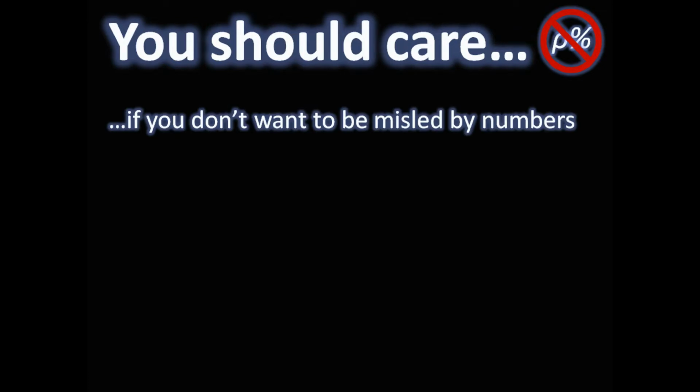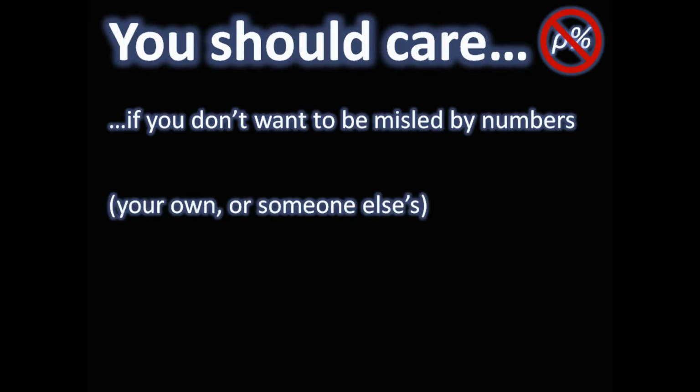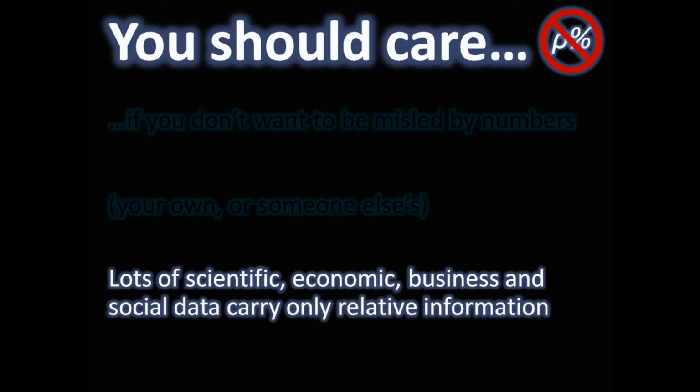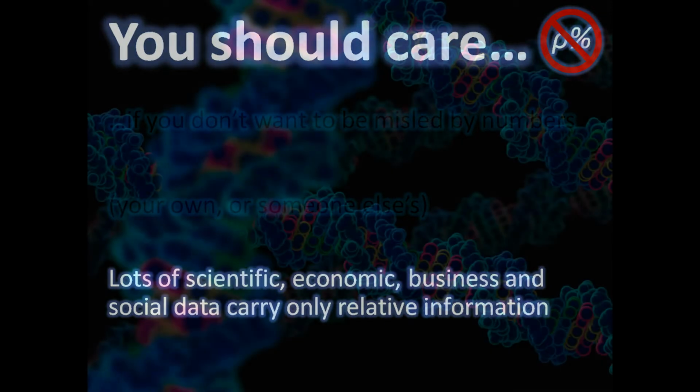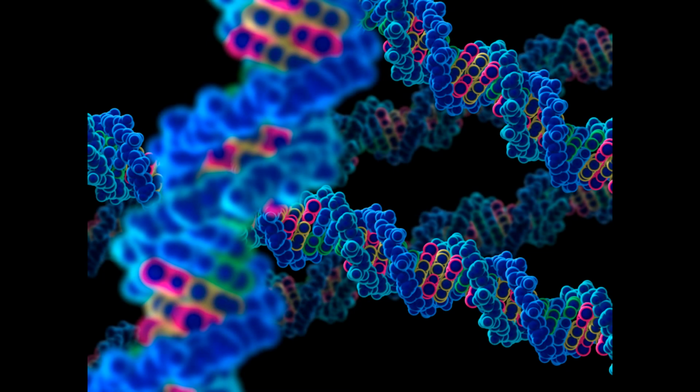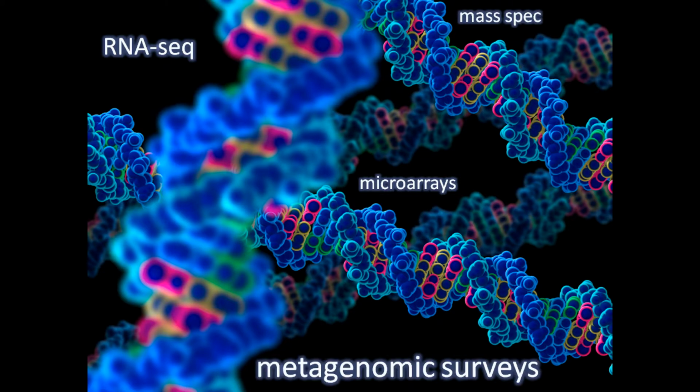But why should you care? Well, you should care if you don't want to be misled by numbers, your numbers or someone else's. There are lots of scientific measurements, as well as economic, business and social data that carry only relative information. Percentages are a common example. We're particularly interested in bioscience data that carry only relative information. This includes gene, protein and metabolite expression at the cellular level, all the way through to biodiversity and species abundance at the ecosystem level.